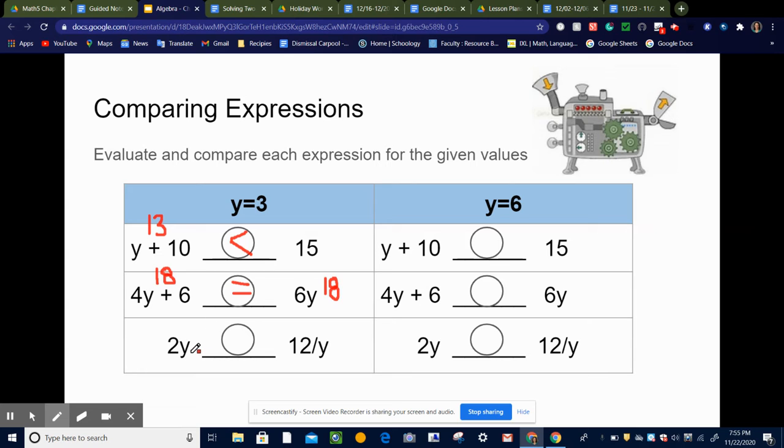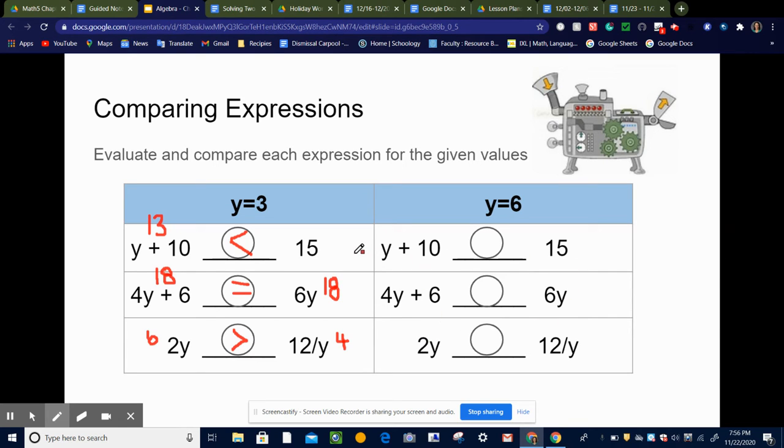All right, so one more. 2 times 3, 6. Remember, this means divided by. So 12 divided by 3 is 4. So which is bigger, 6 or 4? So we're going to put the alligator's mouth open to the 6.